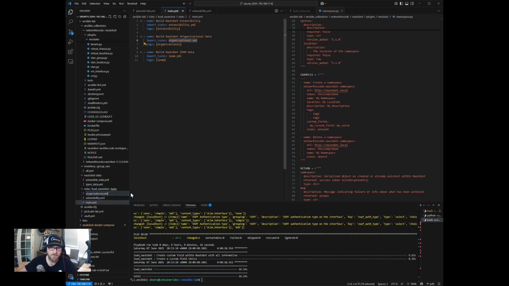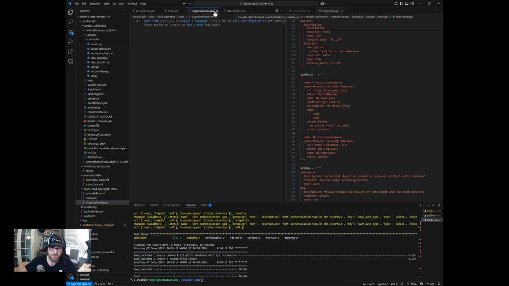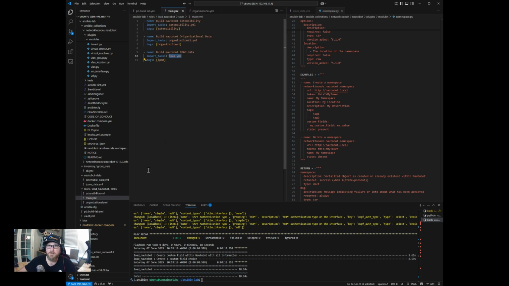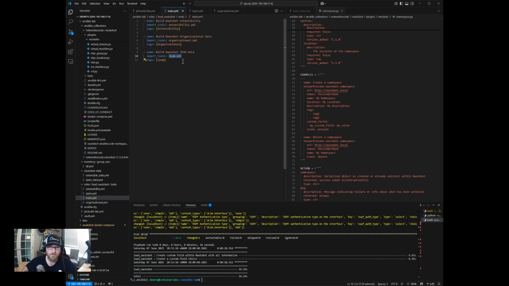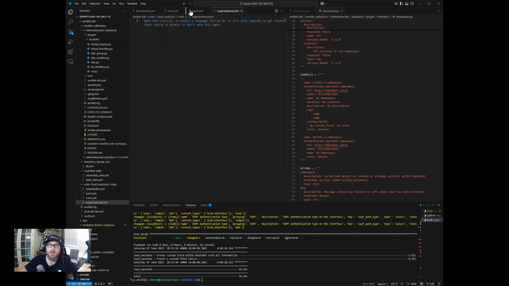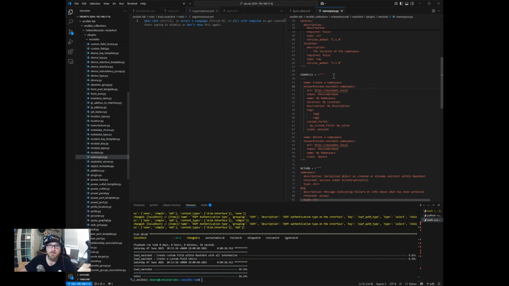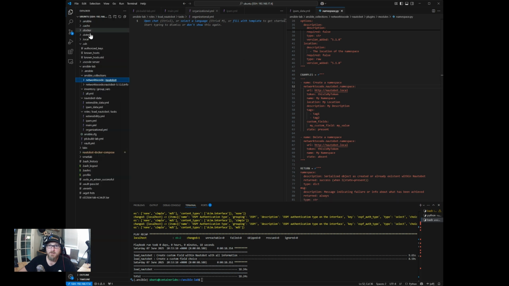Under here, tasks, file, organizational YAML, and then we might as well do IPAM as well. Okay. All right, so those are in there. Let's move this over, keep it organized. And then let's look at organizational data.